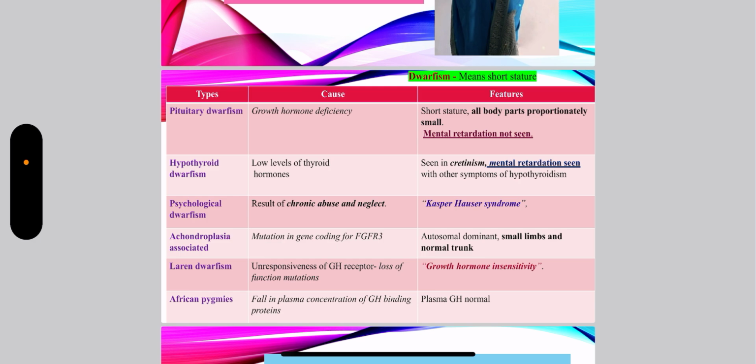Fifth one is Laron dwarfism. It occurs because of unresponsiveness of growth hormone receptor because of loss of function mutation. So it is also called growth hormone insensitivity. Why? Because irrespective of dwarfism, plasma growth hormone levels are normal or slightly increased because there is unresponsiveness at the receptor, nothing to do with the levels of growth hormone. Last one are African pygmies. Plasma growth hormone levels are normal, but there is moderate fall in the plasma concentration of growth hormone binding proteins.